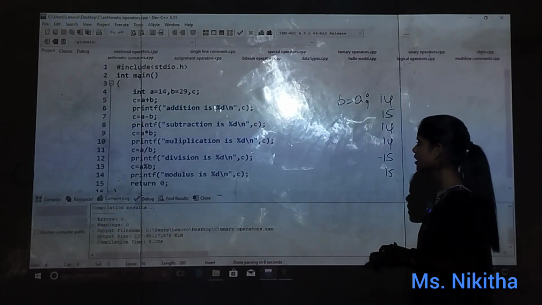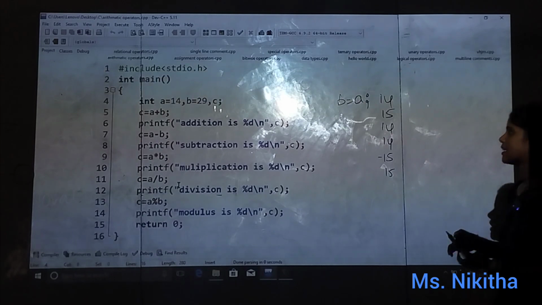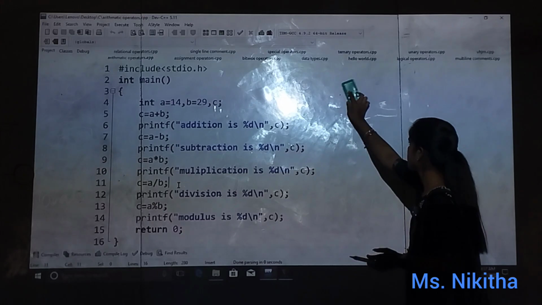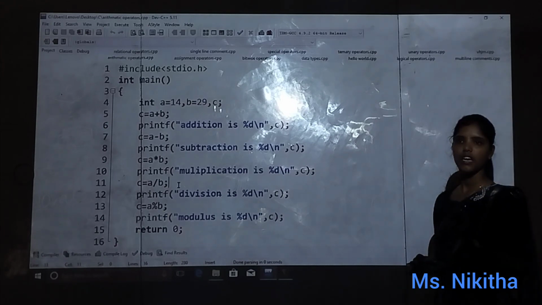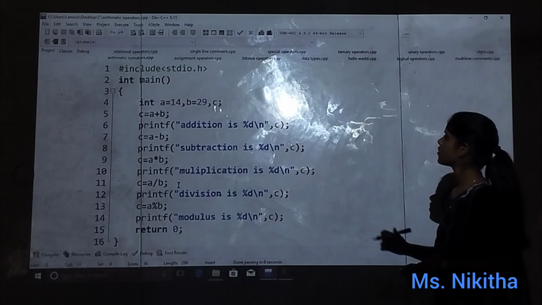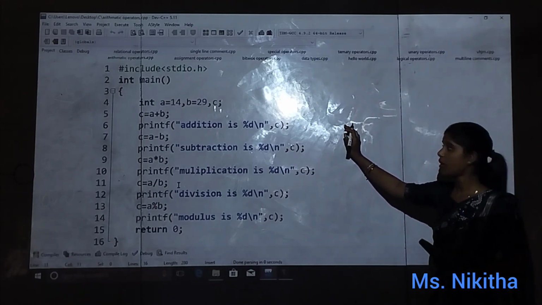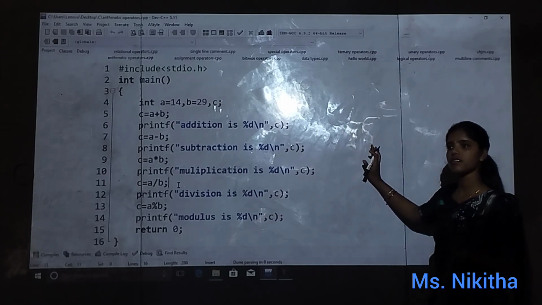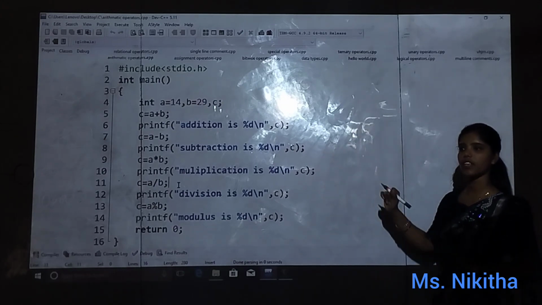In binary, firstly we have arithmetic operators. What are arithmetic operators? Addition, subtraction, multiplication, division and modulus. Am I right? So first I took a value and b value as 14 and 29. My value of a is 14, value of b is 29, and I am taking c for the purpose of printing output.